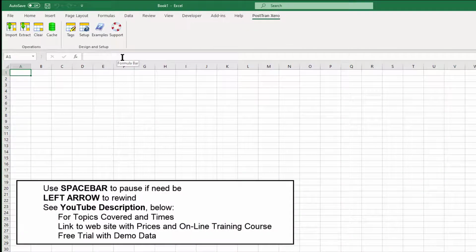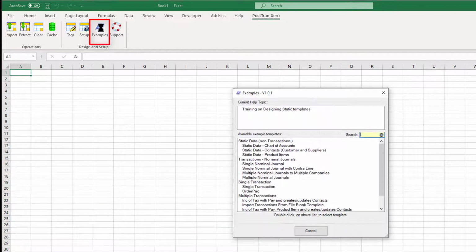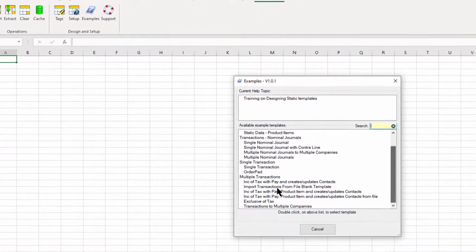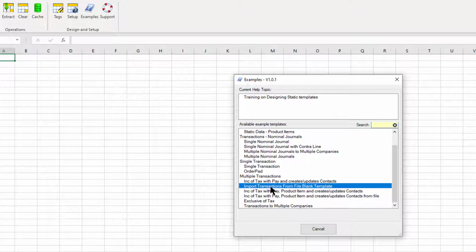Okay, in this video I'm going to import a CSV file which contains multiple transactions with payments into Xero. Now the principle is virtually the same for Sage 50 and 200, with slightly different tag variations, but the principle is the same for other accounting systems. So let's go to examples, and down here we should see file, import transactions from file, blank template.